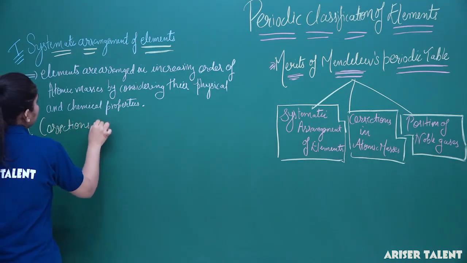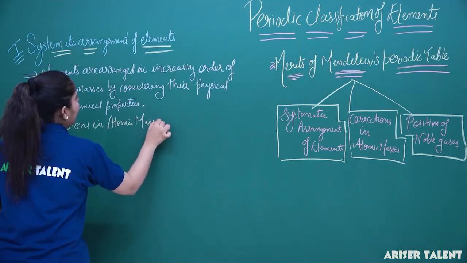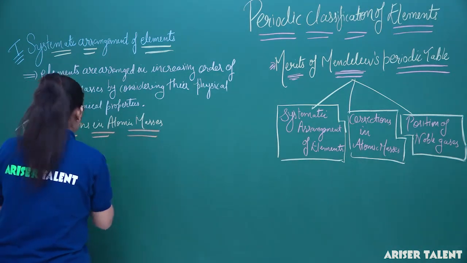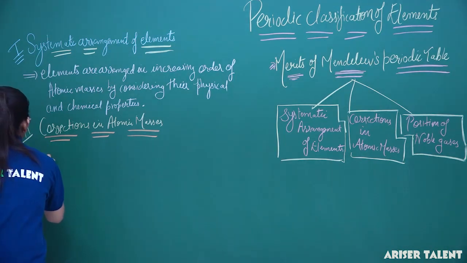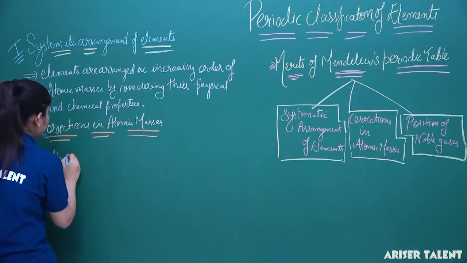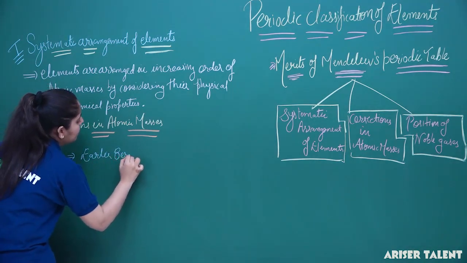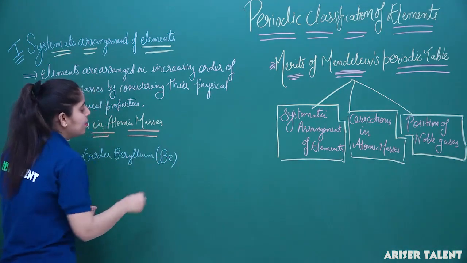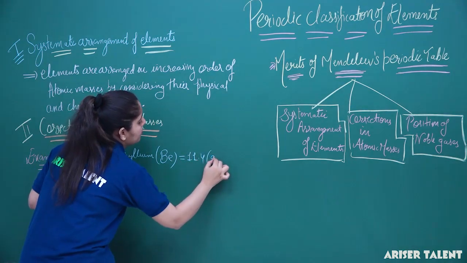corrections in atomic masses. So Mendeleev corrected the atomic masses of some of the elements, and the example I am considering here is beryllium, having the symbol capital B small e. Earlier, its mass was recorded as 11.4 approximately.